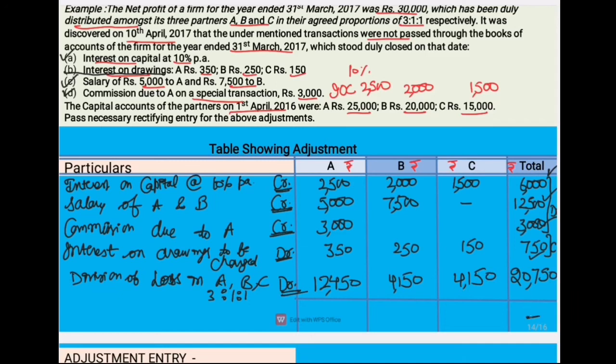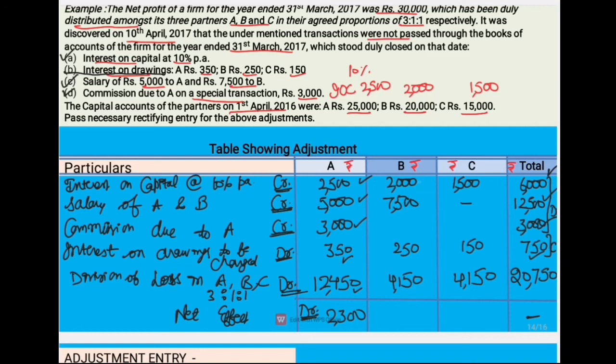Now we will find the net effect on all the partners. The net effect of A will be 2,500 plus 5,000 plus 3,000. This is on the credit side, and 12,450 and 350 is on the debit side. If we see the net effect of A, the difference on the debit side for A's capital account is 2,300.